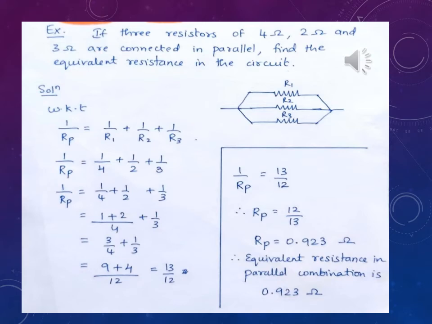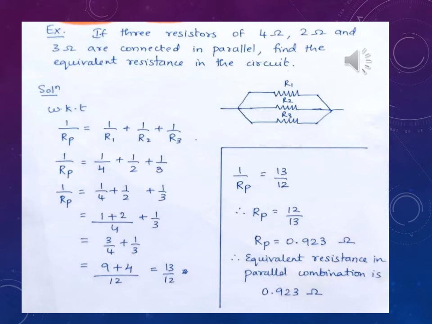Now consider this problem so that you can understand the statement easily. If 3 resistors of 4 ohms, 2 ohms and 3 ohms are connected in parallel, find the equivalent resistance in the circuit. Equivalent means total resistance in the circuit. Now before you solve, first do a rough circuit diagram like this so that it is clear that R1, R2 and R3 are connected in parallel. And what is the formula? I explained you all in the derivation, isn't it? That is 1 by Rp is equal to 1 by R1 plus 1 by R2 plus 1 by R3.